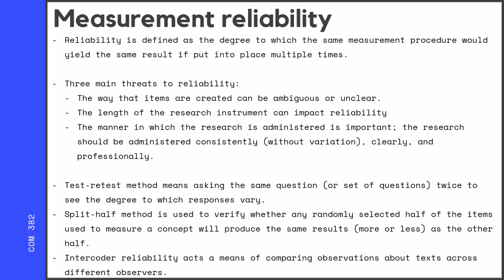Intercoder reliability, that we'll talk about a little bit more in a future module, is a way to compare observations about data across different observers. So imagine that I was asking a group of you to watch a cartoon and count the number of times that there's violence in the cartoon. Intercoder reliability would be a comparison between 5 different people in the class doing this and the numbers that they came up with. Because my hope would be that all of you would come up with the same number.